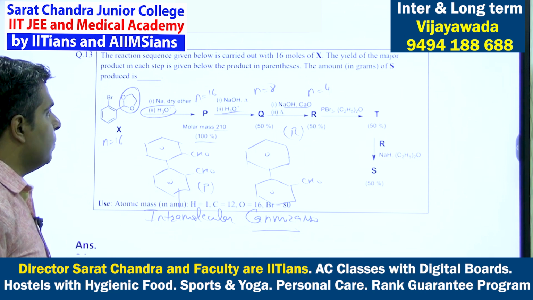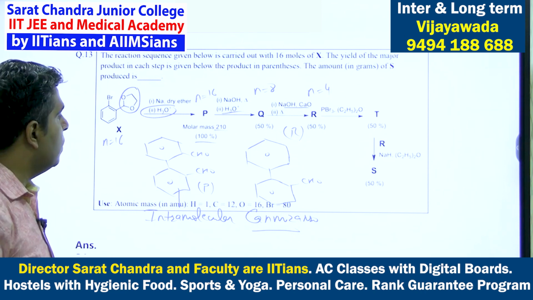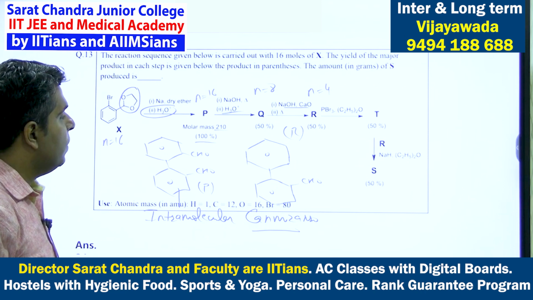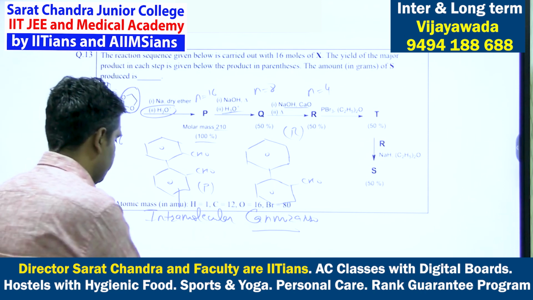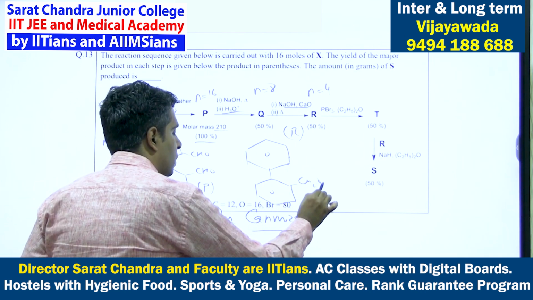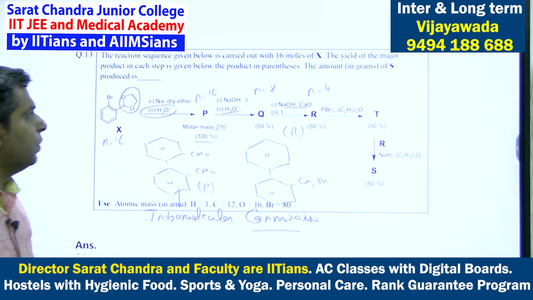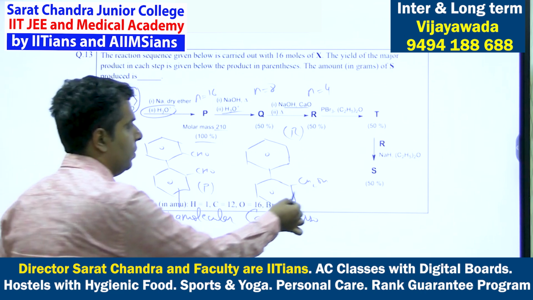Now PBr3. This is an alcohol. The carboxylic acid of Q is removed, so decarboxylation takes place and this is the alcohol, CH2OH.